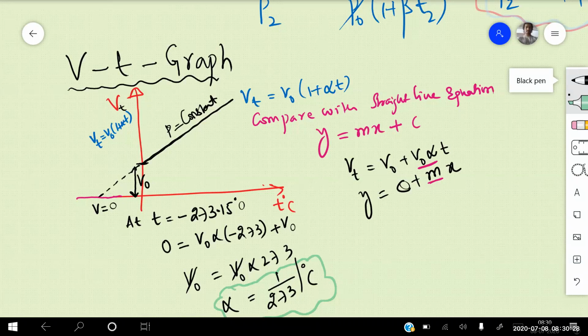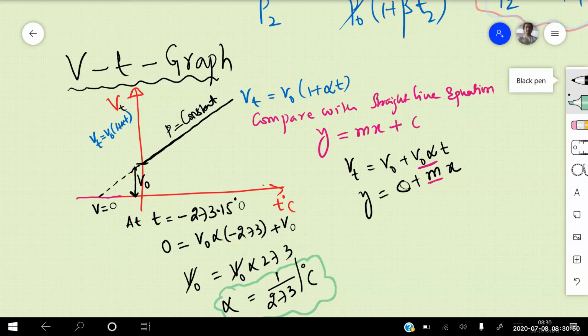This I multiplied, so we'll be getting V naught plus V naught alpha into T. So on the y-axis Vt, and V naught is nothing but a constant C. V naught alpha is nothing but the slope M, and on the x-axis we are taking the temperature T. So we are getting a straight line graph not passing through the origin, having some constant V. This dark line is our graph.